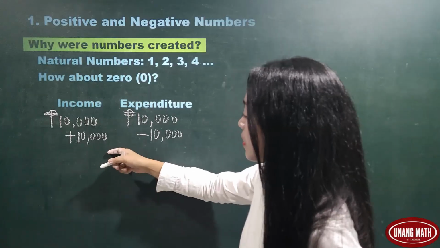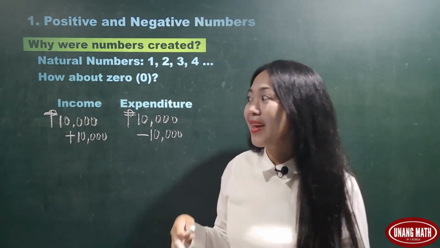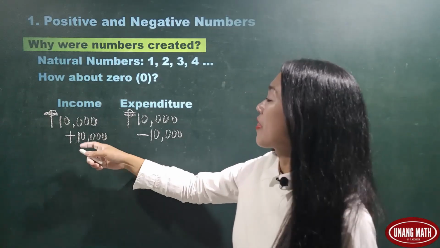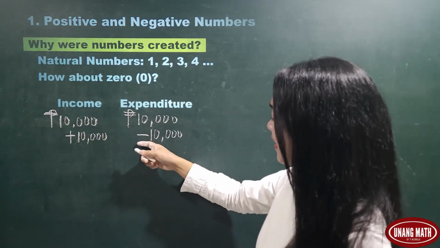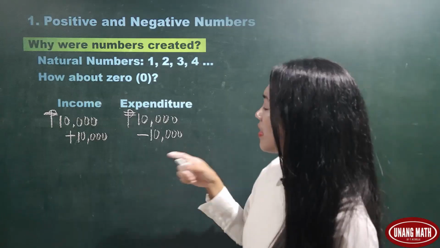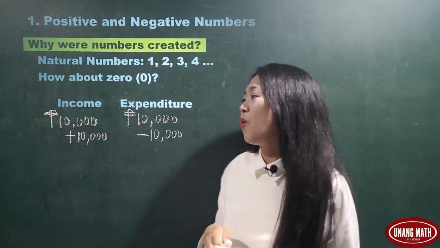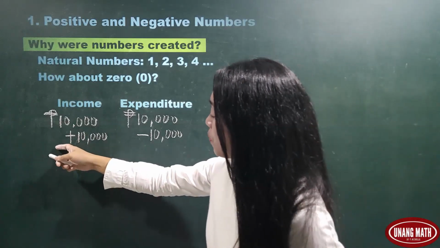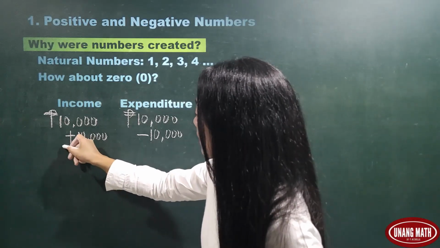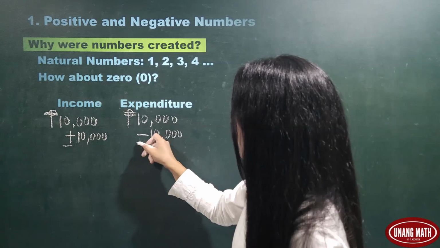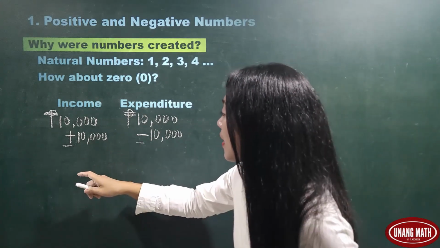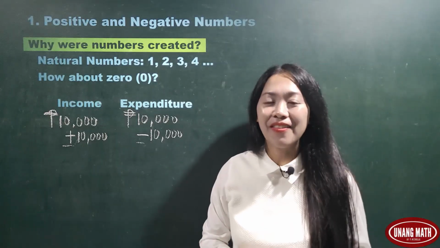Positive 10,000 means my gain is 10,000 or my profit is 10,000. But when I say negative 10,000, this signifies I lost or I spent 10,000. So writing the positive sign and negative sign before the number means the number is positive or negative.